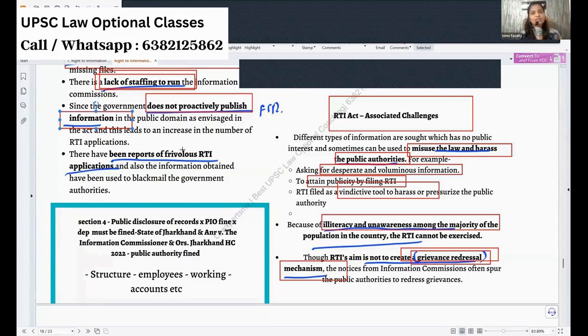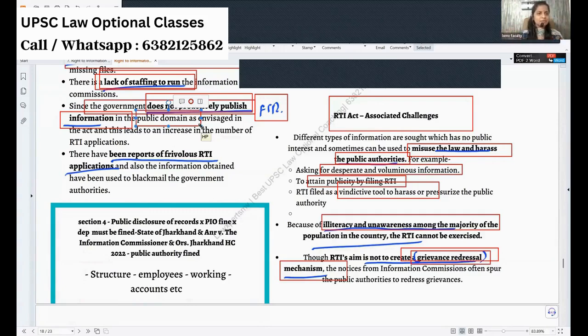They will upload after 2 weeks because they don't have enough staffing. And FIRs also must be uploaded. They will say they are, but whether you can get any FIR online, it will be very difficult. It depends upon the department. So the government does not publish most of the information in the public domain which they must publish as per the government mandate. Since they are not publishing, people are pushed to file an RTI. So the number of RTIs is increasing.